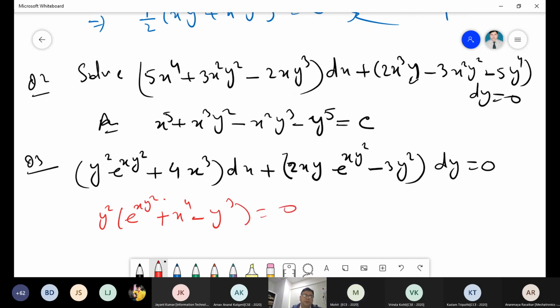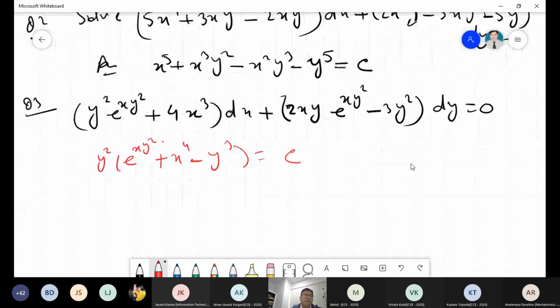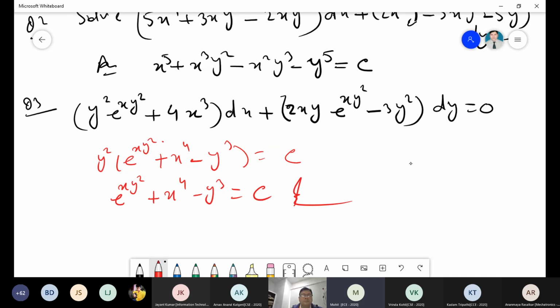Yes, sir. Okay, so actually your answer is c. The brackets are not multiplied with y square. Actually, the answer given in the book is simply e to power x y square, then plus x to power 4 minus y cube equal to c. Only this answer is there. Sir, the answer given in the book is correct.